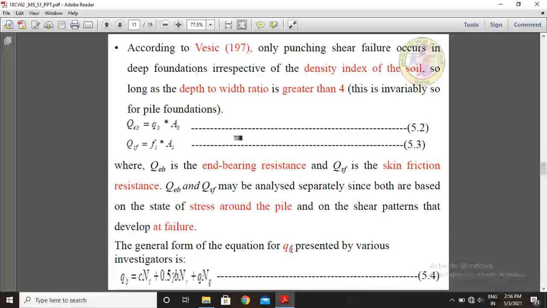The equations are QEB = QB × AB and QSF = FS × AS, where QEB is the end bearing resistance in kilonewtons and QSF is the skin friction resistance, also in kilonewtons. QEB and QSF may be analyzed separately since both are based on the state of stress around the pile and the shear patterns that develop at failure.